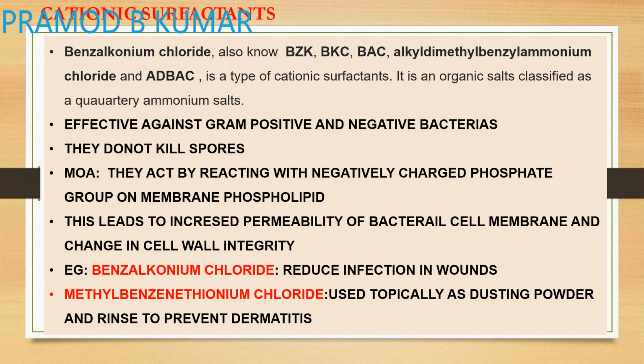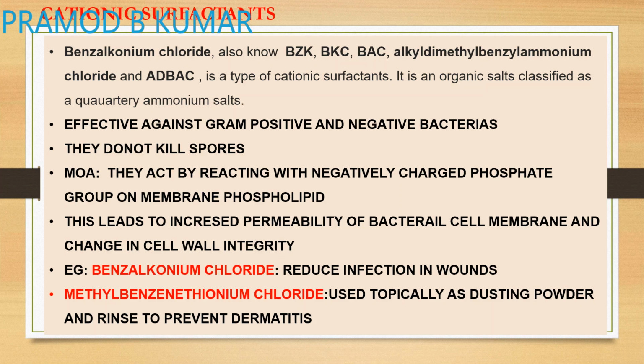Mechanism of action is they act by reacting with the negatively charged phosphate groups which are present on the phospholipid membrane. So they are positively charged, and they will act on the negatively charged phosphate groups present in your bacterial cell membrane. This disturbs your cell membrane and leads to increased permeability of the bacterial cell, which can change the cell wall integrity. So it will destroy the cell wall.